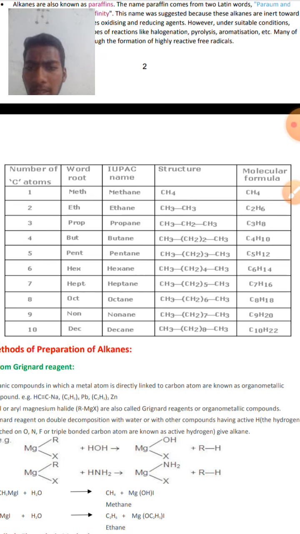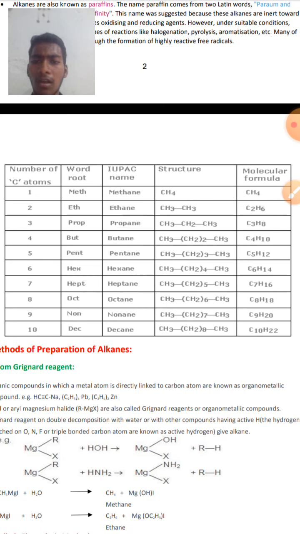If 9 carbon atoms are present, the root word will be non, and the IUPAC name will be nonane, and the structural formula will be CH3(CH2)7CH3, and the molecular formula of nonane is C9H20. If 10 carbon atoms are present in an alkane, the root word will be dec, and the IUPAC name will be decane.